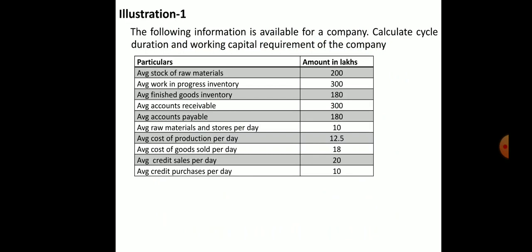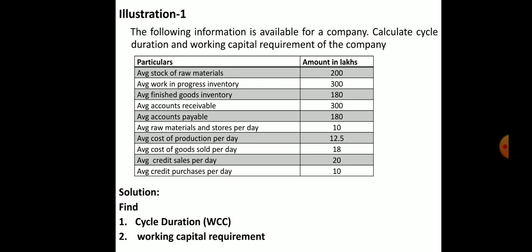Cost of production per day, cost of goods sold per day, credit sales per day and credit purchases per day are also given. So they have given all the final averages directly. We have to use the formula and find the working capital cycle and working capital requirement. Only two things we have to find.